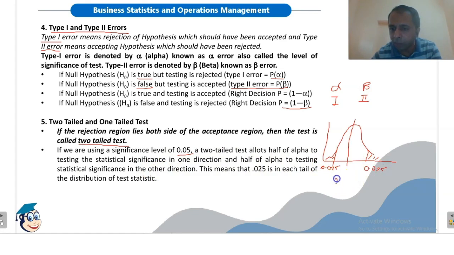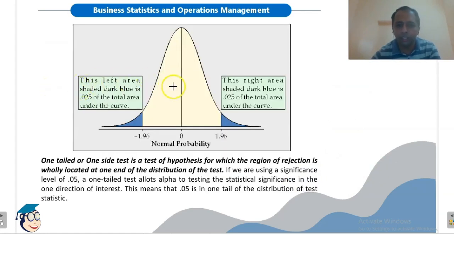How do we get 0.025? 0.05 divided by 2. So we get 0.025 here and 0.025 here. This is a two-tailed test. So we have a probability of rejecting the hypothesis in both parts.